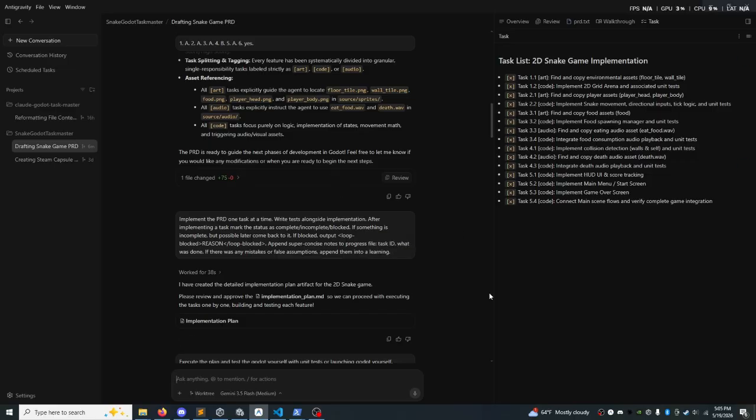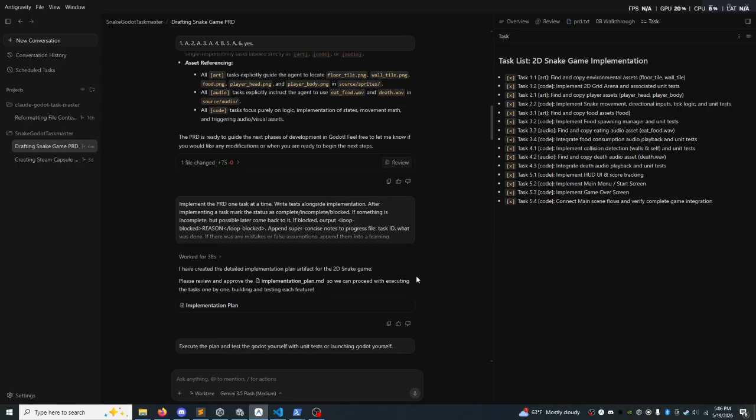And then telling it to, one by one, implement all these tasks, and mark them as status complete, blocked, or incomplete. And blocked is kind of reserved for if you are truly blocked and you get stuck somewhere. Then we have some super concise notes, again, about what is done. And then only if there's a mistake or false assumption do we capture that into a learning.